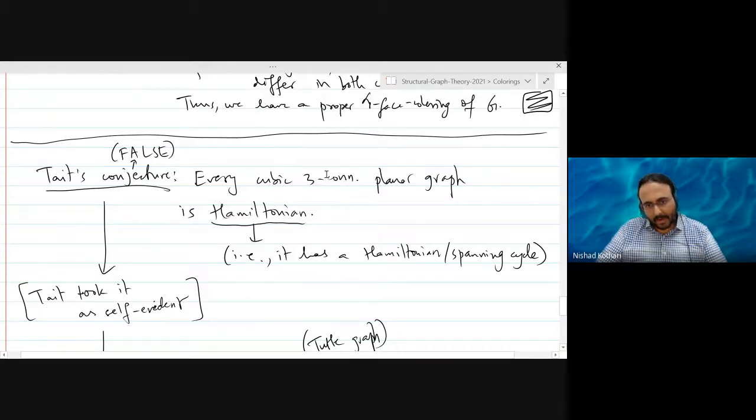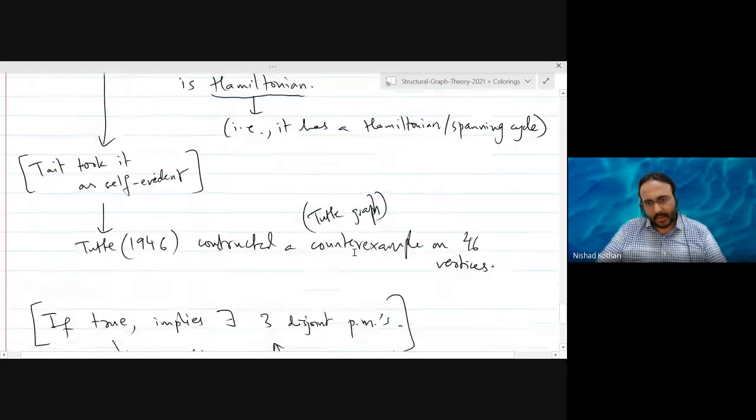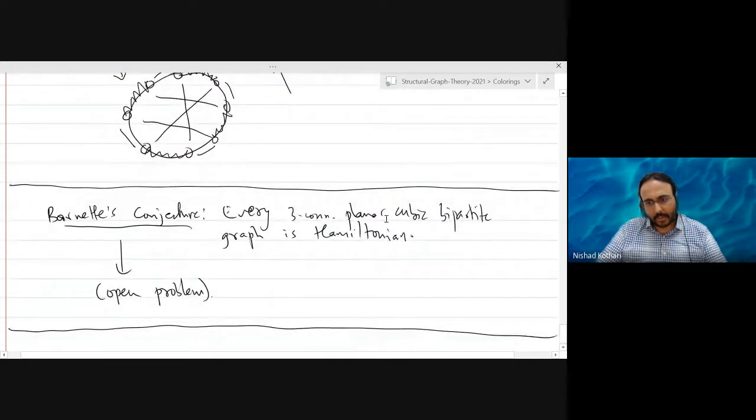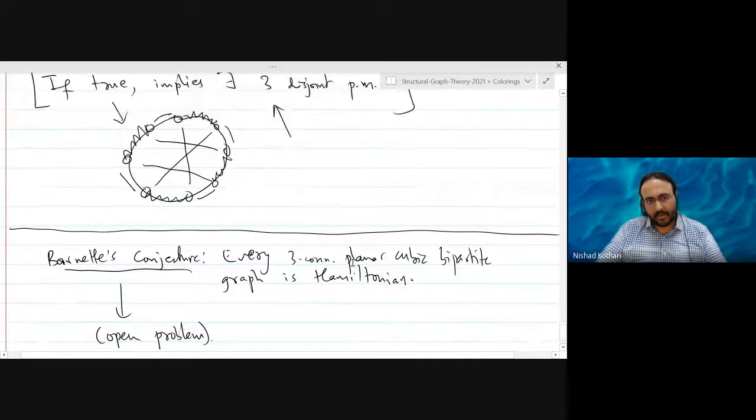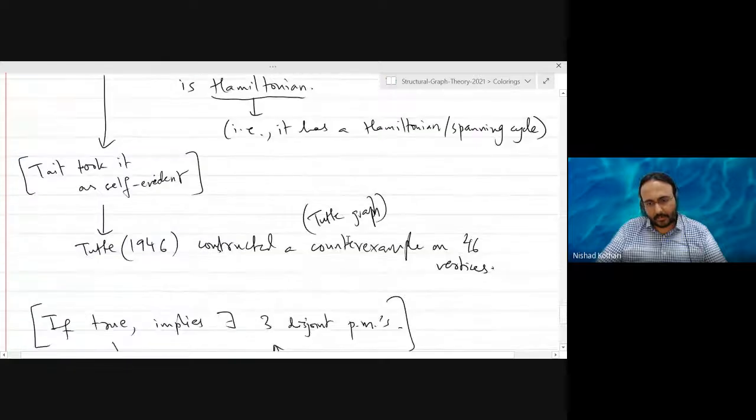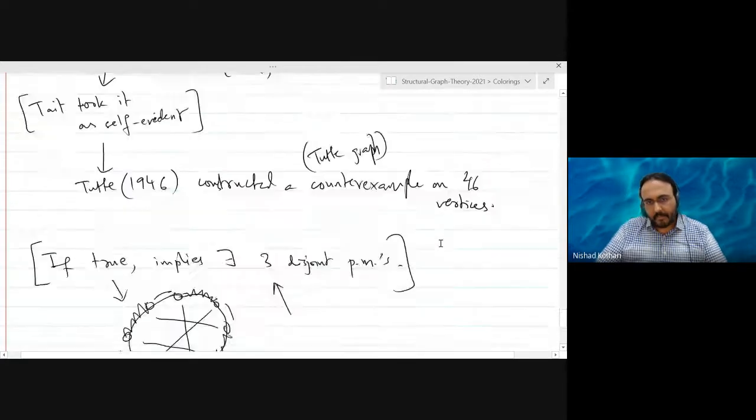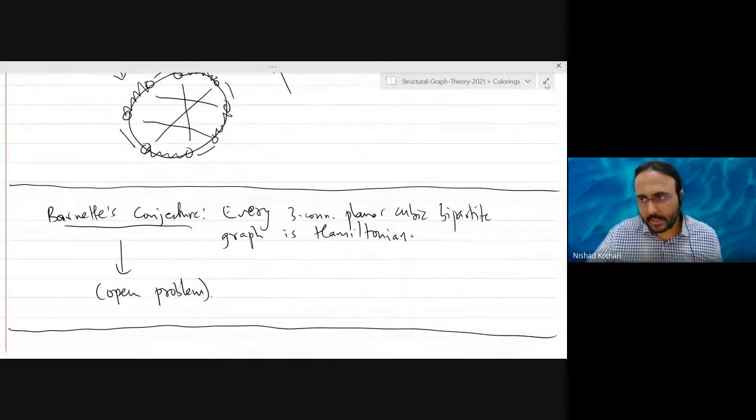What Barnette did was add one more condition, and get a bipartite three-connected cubic planar graph, and all these graphs have to be Hamiltonian. In particular, Tutte's counterexample is a non-bipartite graph. So that's Barnette's conjecture. I just want to write it down.